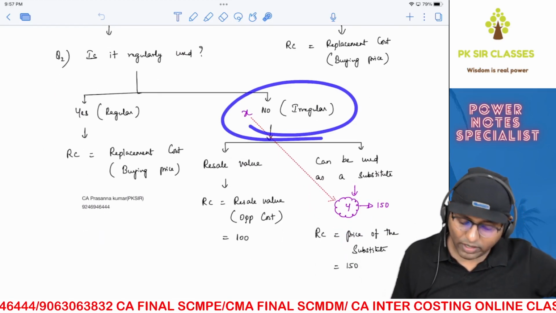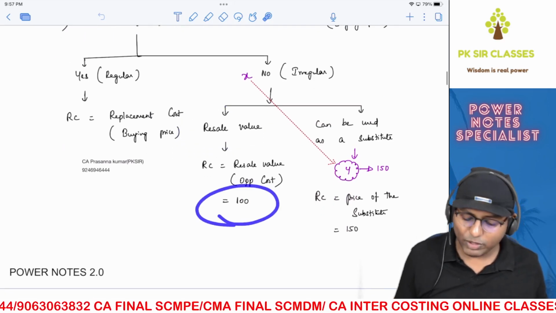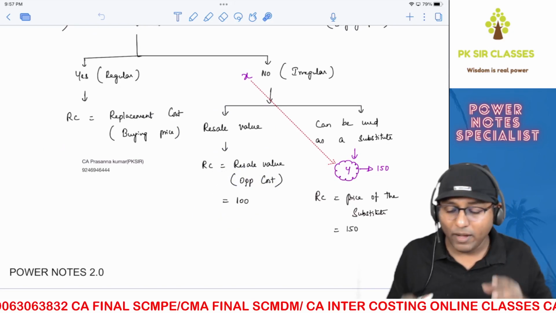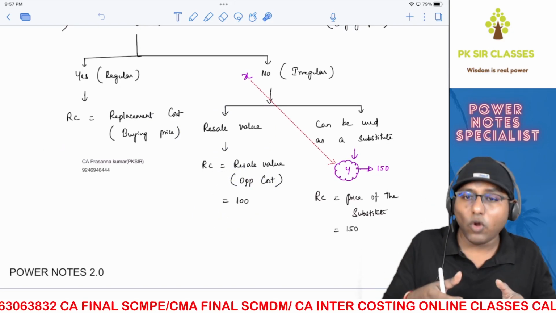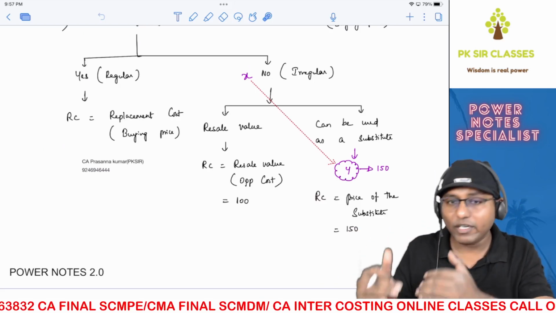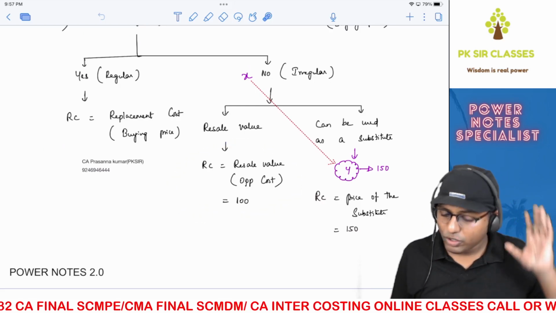So if it is not regularly used, then you see whether it has got any resale value. Let's say it can be sold for a value of 100. Then 100 will be the cost of using it. Why? Because by using it, you're losing an opportunity to sell it for a price of 100. Therefore, 100 rupees of benefit is lost. Benefit lost is nothing but opportunity cost. Therefore, relevant cost will be 100. So you need to think like that.